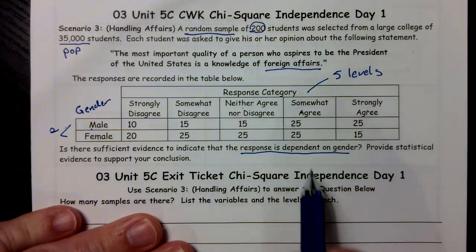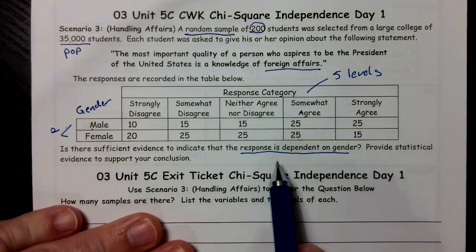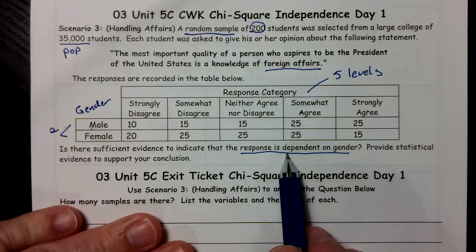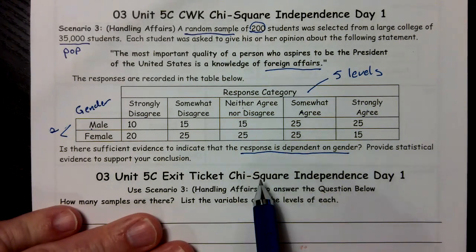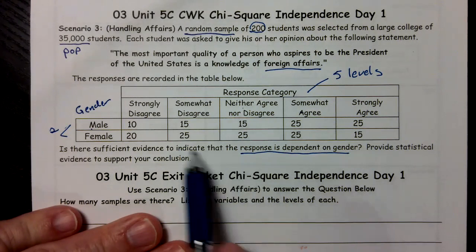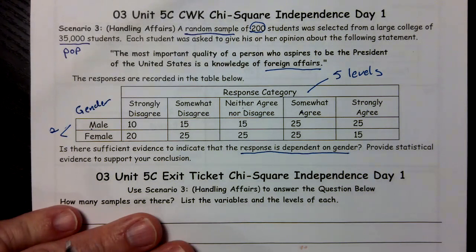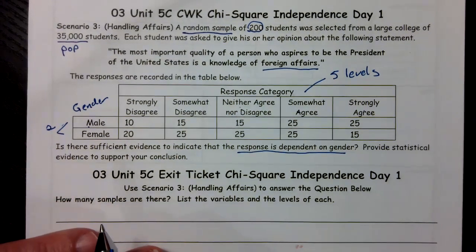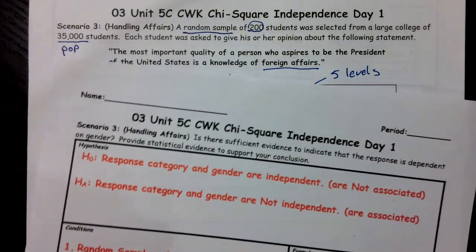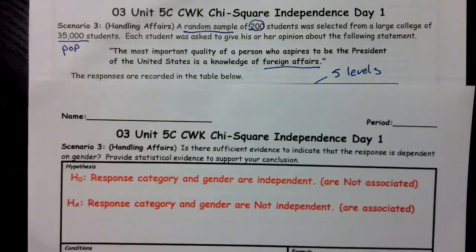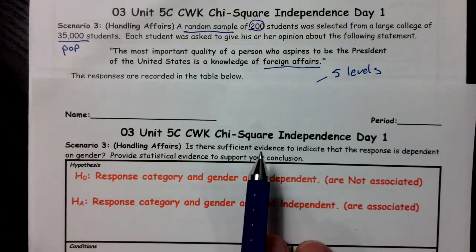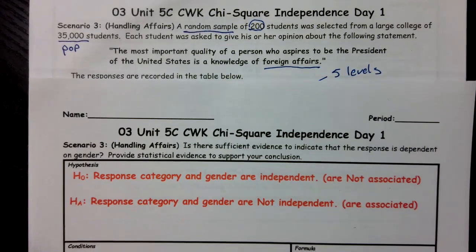So key phrases. If it's going to be a test of independence, it's going to have one of the following words: dependent, independent, associated, or related. Those will be the words that let us know that it's a test of independence. Also, we generally have a table. If we have a table, it's going to be a chi-square test of independence. So, provide statistical evidence to support your conclusion. Is there sufficient evidence to indicate that the response is dependent on gender?